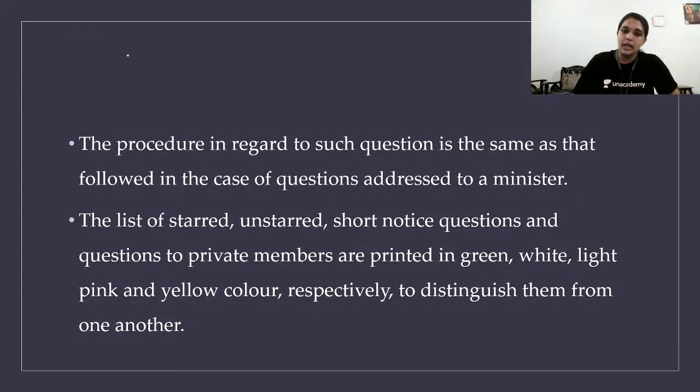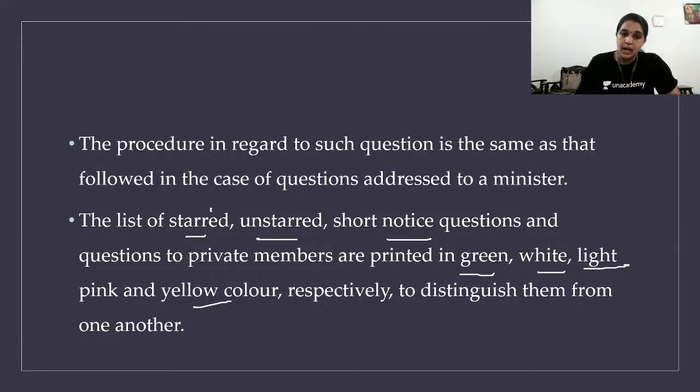The procedure in regard to such question is same as that followed in the case of questions addressed to a minister. It can be a private member or it can be a government representative. The procedure is same. The only difference here is starred, unstarred or short notice. Based on that, the questions to the private members are printed in green, white, light pink and yellow color respectively.